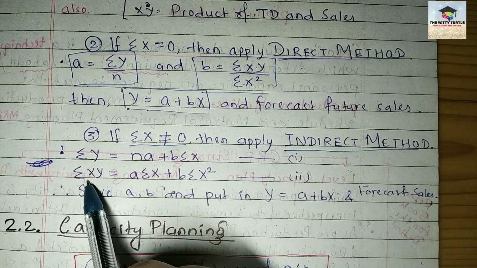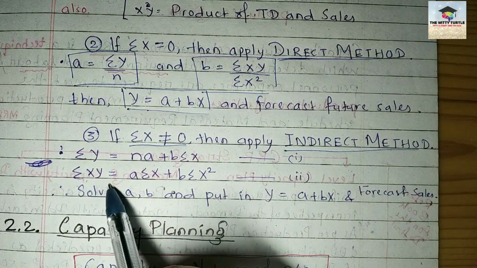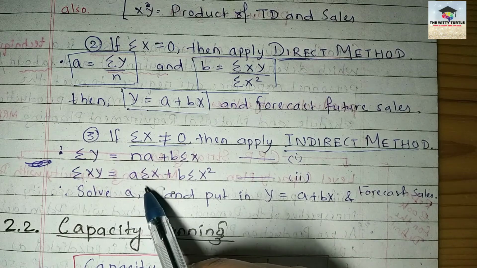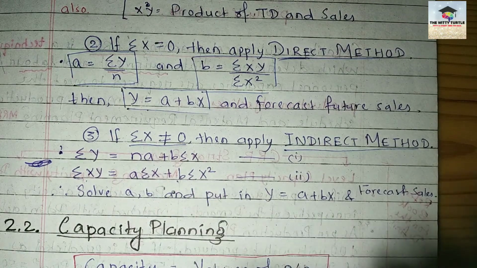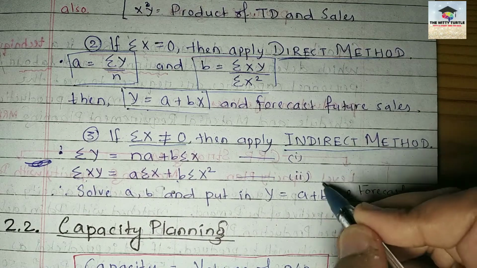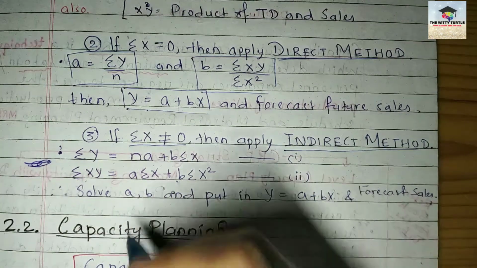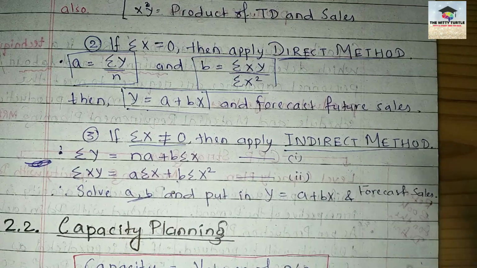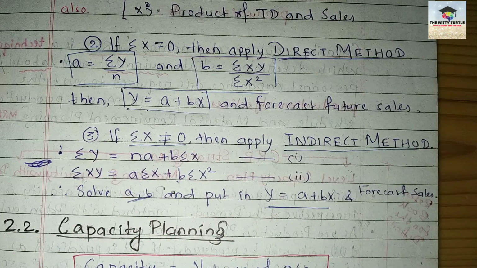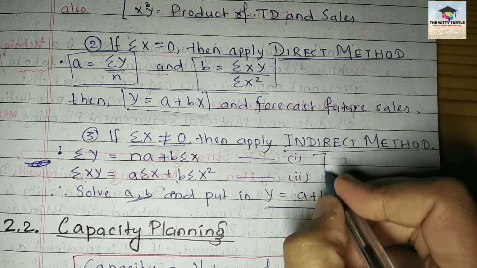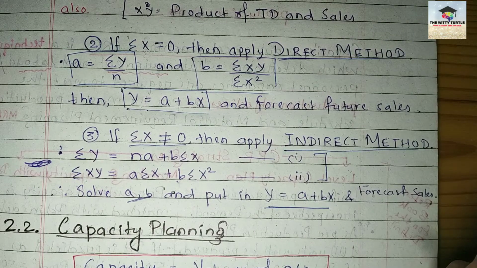Your equation 2 is summation of xy equals to a multiplied with summation of x plus b into summation of x square. Then you have to solve these two equations and you will find the value of a and b. Then put it in the same equation of straight line and you will get the forecasted sales, right? Now, many of you might be thinking how these two formulas came, right? So now we will deduce these two formulas.